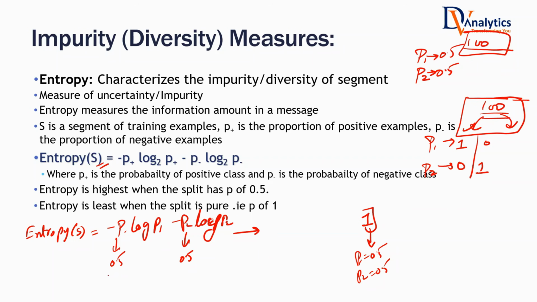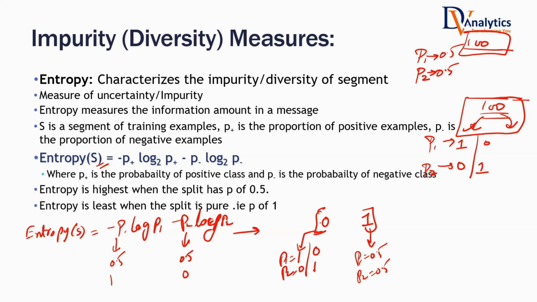In both cases, if you put P1 as 0 and P2 as 1, or P1 as 1 and P2 as 0, or the other way around, you will get the least value of entropy. Entropy is a measure of impurity. That will help us know whether we are handling a pure set or an impure set.